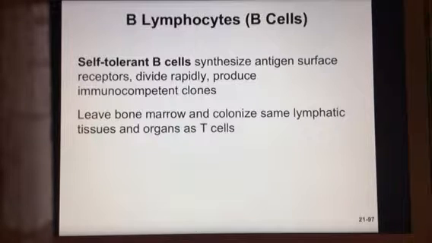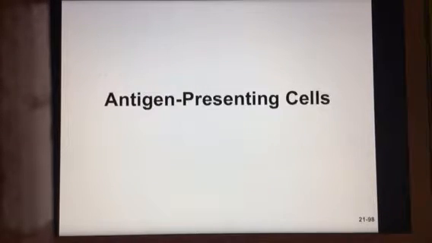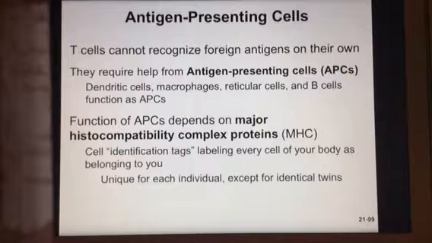Because they are able to make those antigen surface receptors, they are also going to make clones of themselves. But then we're going to see in this next section that they are going to be helpful in finding those specific foreign antigens. T cells can't find the foreign antigens on their own, and so B cells are going to help by acting as antigen presenting cells.